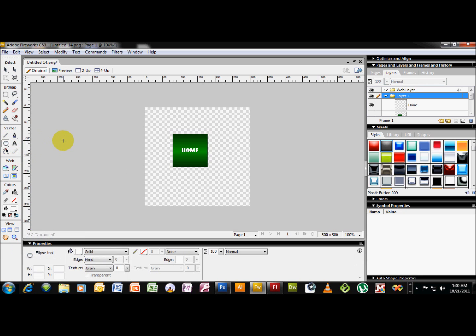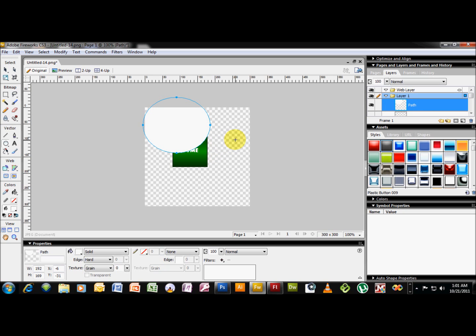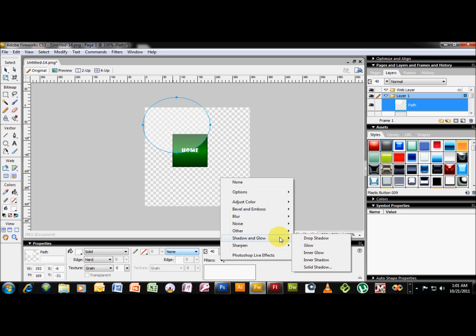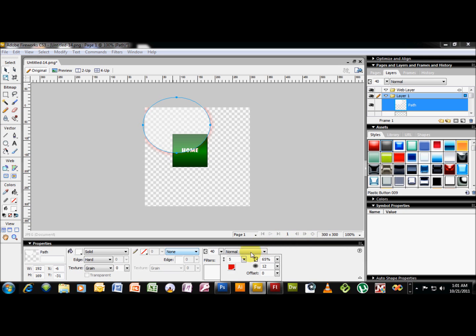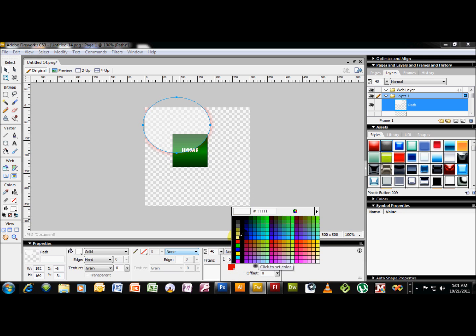Okay, and the last thing we need to do here is draw an ellipse or a circle like so, about halfway across, and drop the opacity down to about 40%. And one more thing here, we're going to throw a glow onto that circle, a white glow.